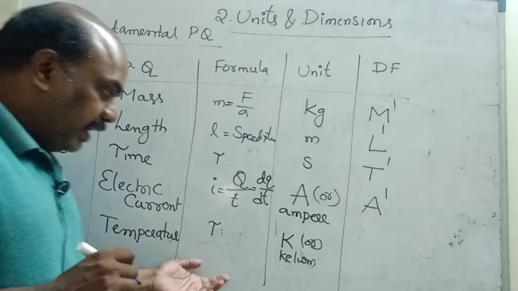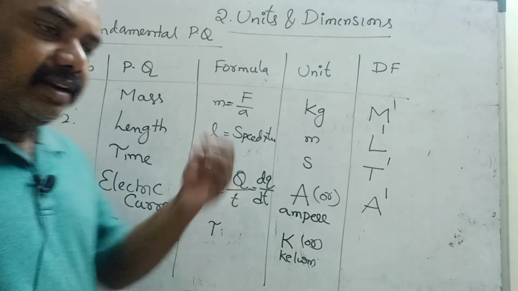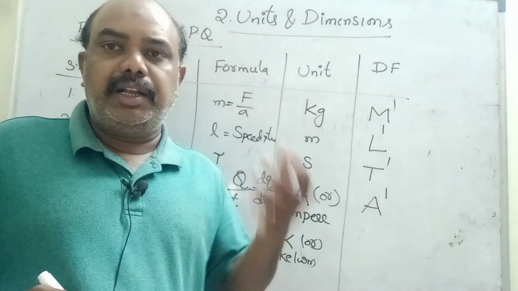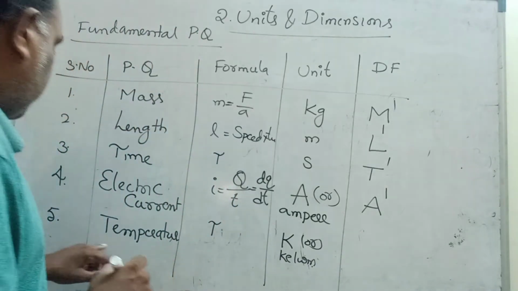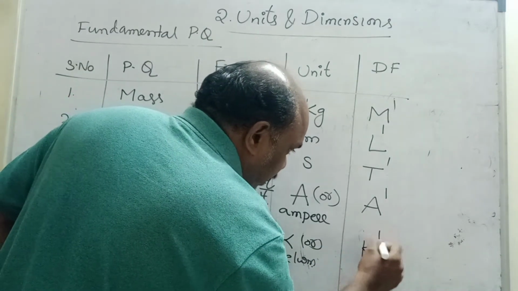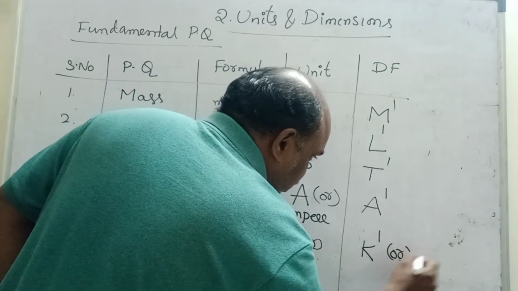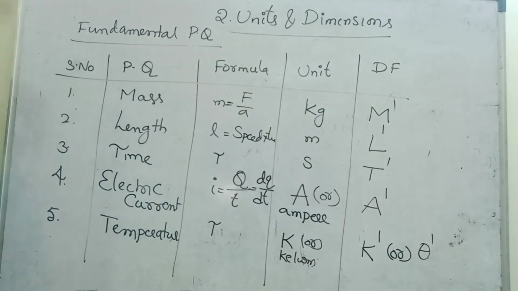Formulas we will see later. Why? Because it is derived from so many physical quantities. Temperature is different in electric current, and in potential it is different, so we get so many formulas. So temperature is also a fundamental physical quantity. The dimensional formula is K power 1, or in some textbooks it is given as theta power 1.